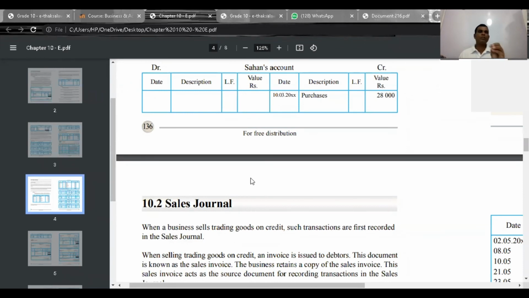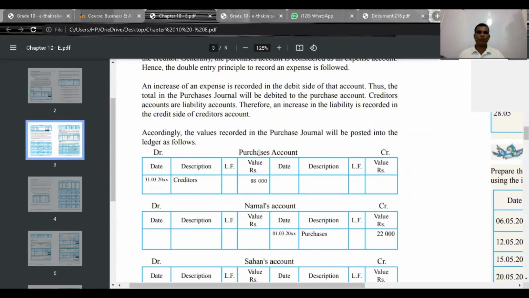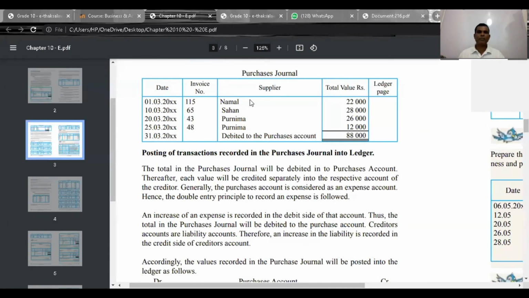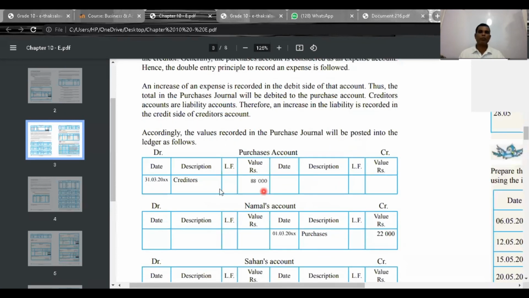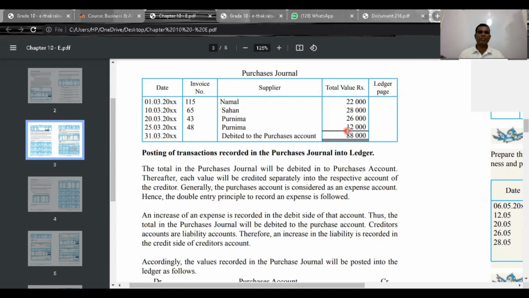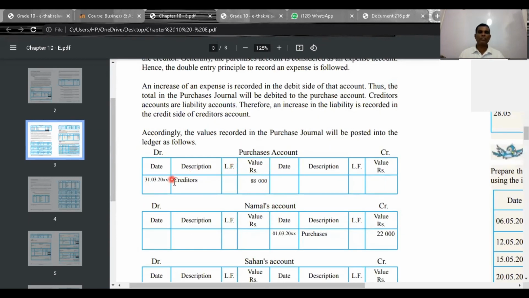Now, after recording in the purchases journal, you know that total of purchases journal is debited to purchases account as creditors.